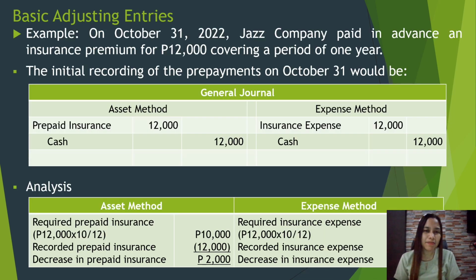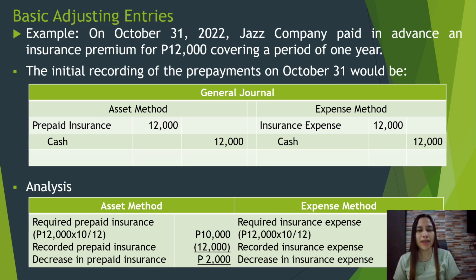The example for prepayment. On October 31, 2022, Jazz Company paid in advance an insurance premium of $12,000 covering a period of 1 year. So the initial recording of the prepayment on October 31 under the asset method would be: debit prepaid insurance 12,000 and credit cash 12,000. Remember that under the asset method, the total advance payment will be recorded as prepaid asset. So, debit prepaid insurance and credit cash.